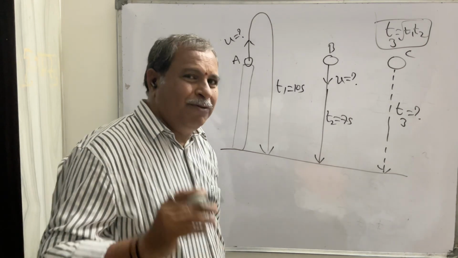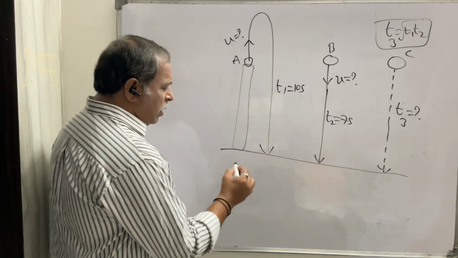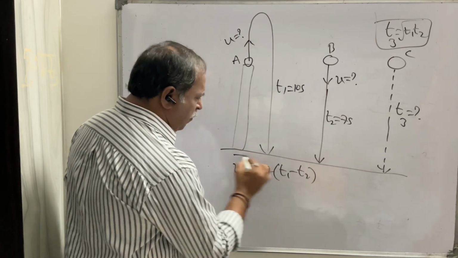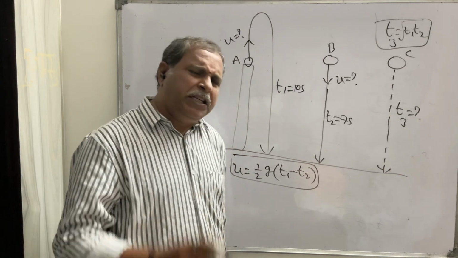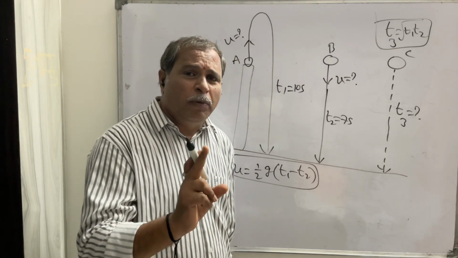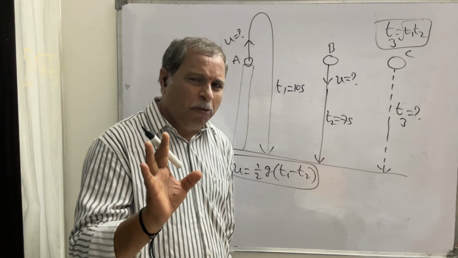So, I am going to derive that formula, don't forget, okay. U equals half G into T1 minus T2. This is the formula you should recognize. For each and every problem, there will be one formula. Unless you know the formula, you can't solve the numericals, okay.